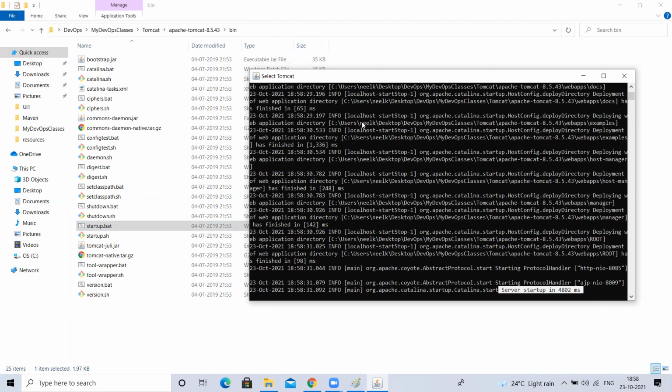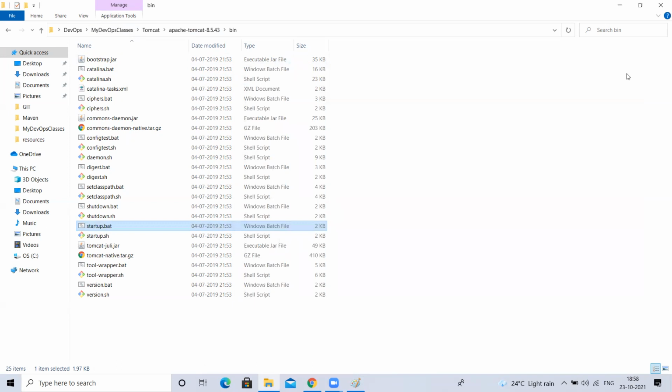Okay, my Tomcat is starting. If you close this, your Tomcat will get stopped. That's it. But in real time, we'll not do this. We'll do it on a Linux server. For now, just for understanding purposes, I'm telling you how to use it on Windows. Once we understand this, I'll explain how to configure and run Tomcat on Red Hat Linux as well. Don't worry.